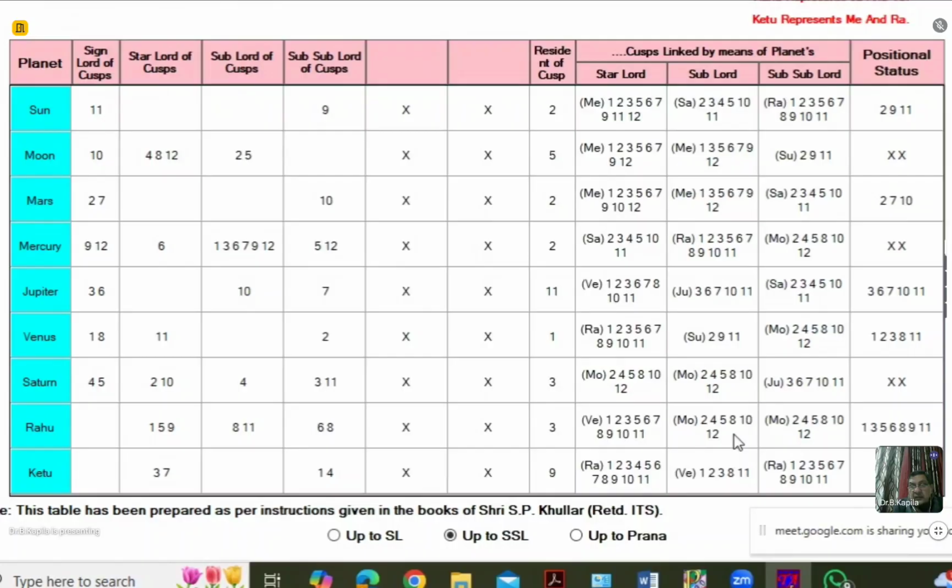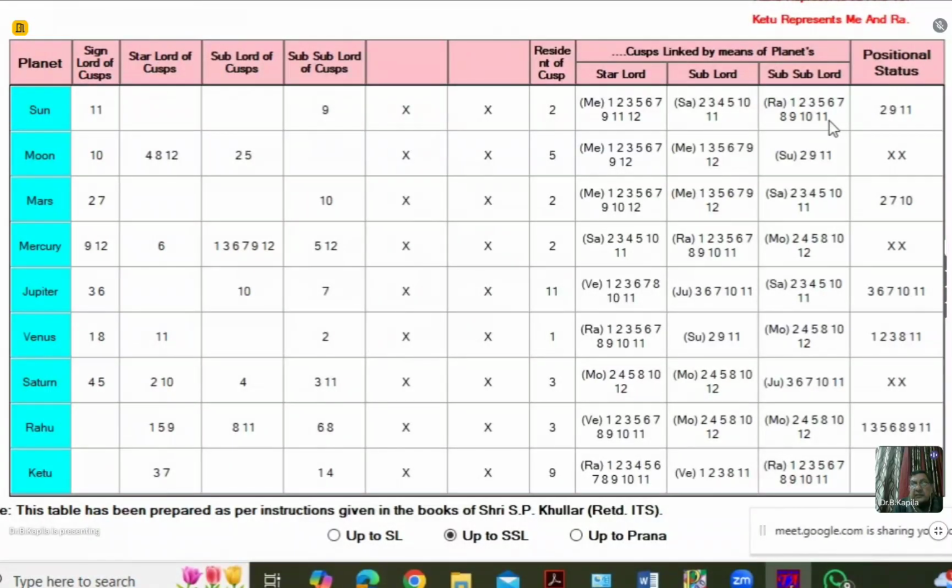Take the case of Rahu. It is 2 and 10 is there, and it is 2 and 10 is there. Okay, 2, 10, and 12. So there is no 6. So Rahu is good. Take the case of Ketu. Appearance of only 2 is there, and here it is 2, 6, 10 is there.